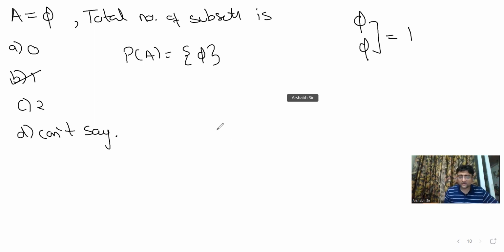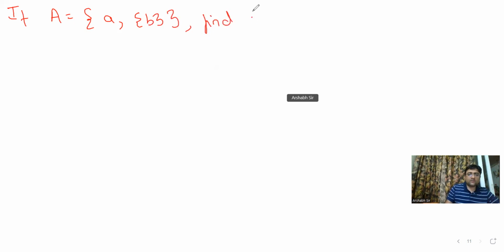Okay, look at another question, guys. एक और question मैं आपको देता हूँ. You are given set A is equal to {a, b}. Find the power set of A. I want all of you to write this on your own. Then I'll write the answer, match it.